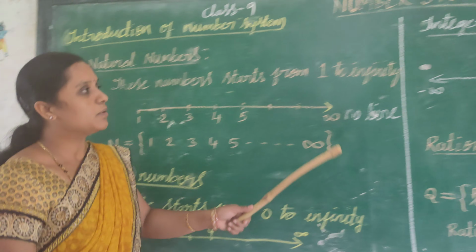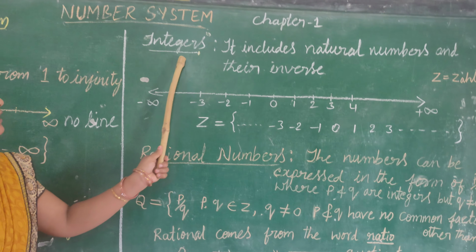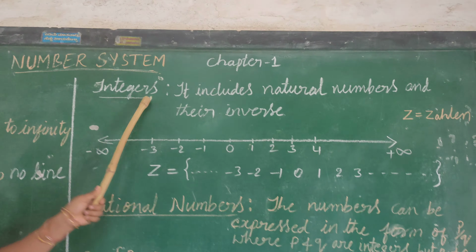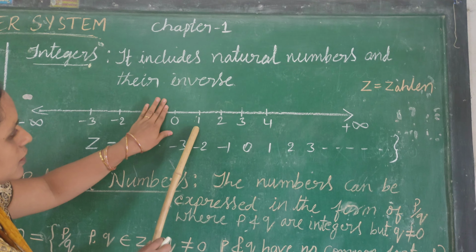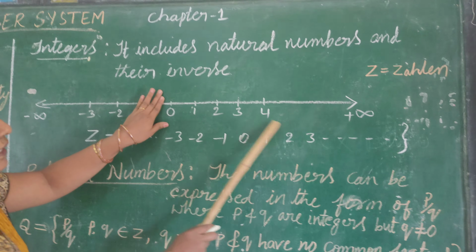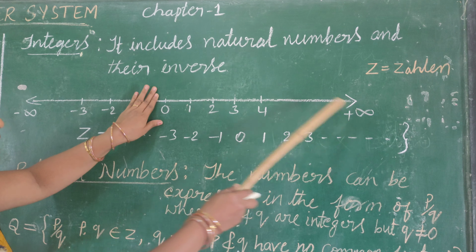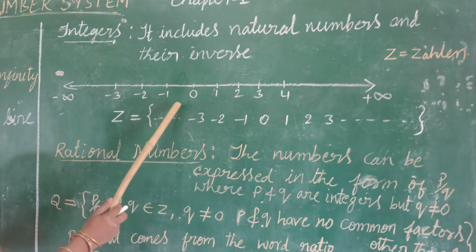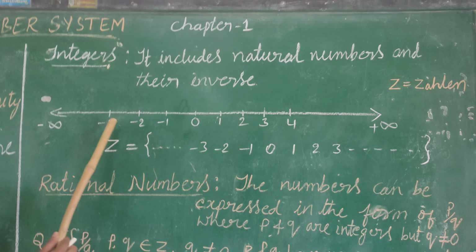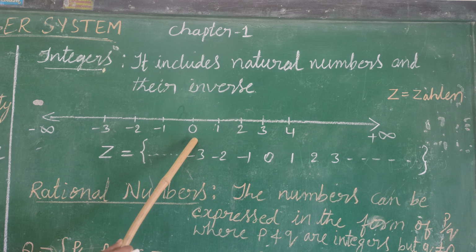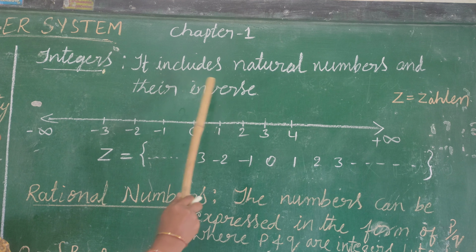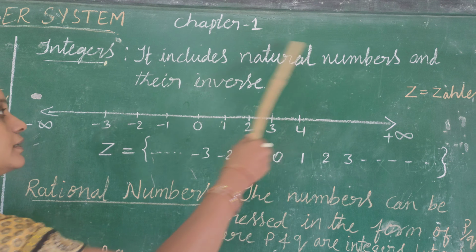The third type of numbers are called integers. You can observe the number line. You can see this one. Here the numbers 1, 2, 3, 4, etc. up to infinity. In the same way, here -1, -2, -3 up to infinity along with 0. It includes all natural numbers and their inverse.